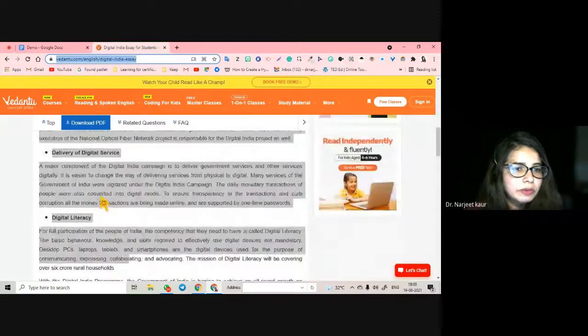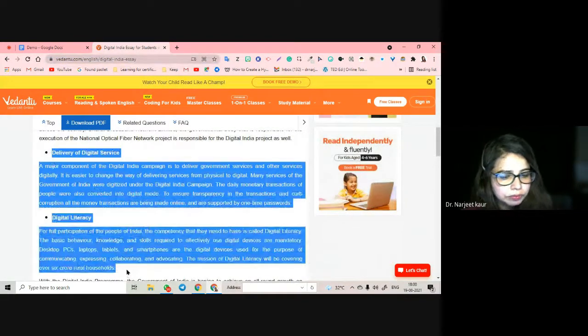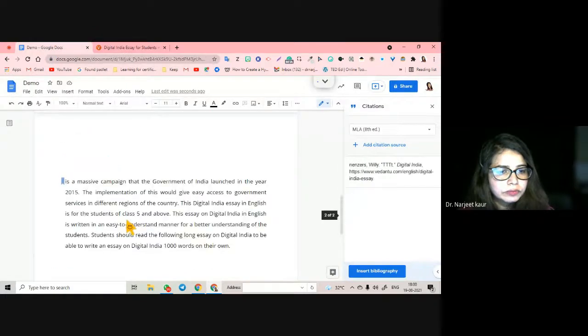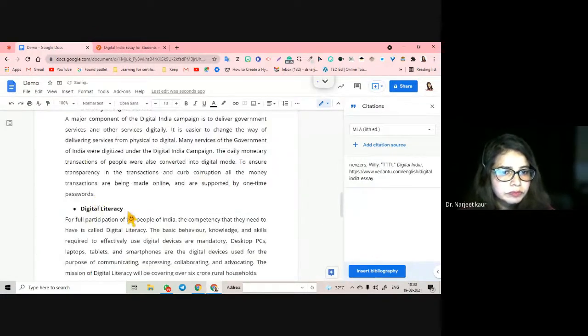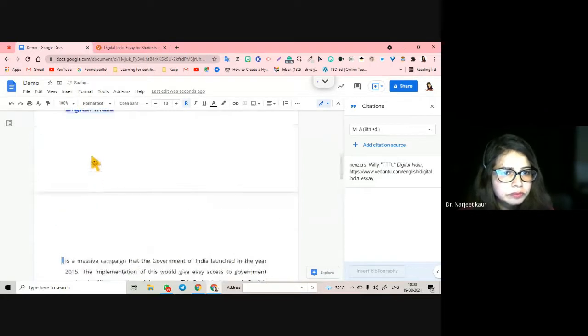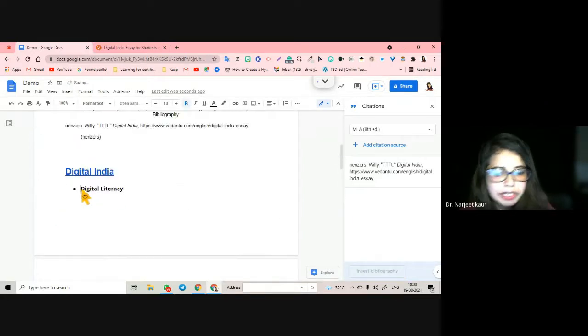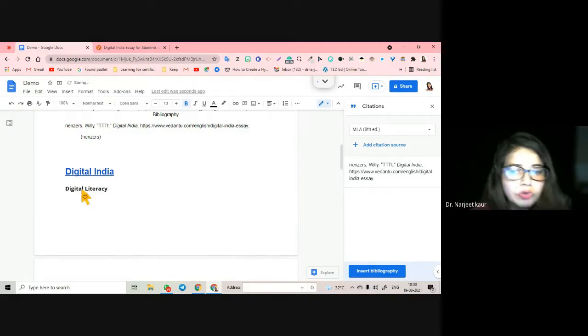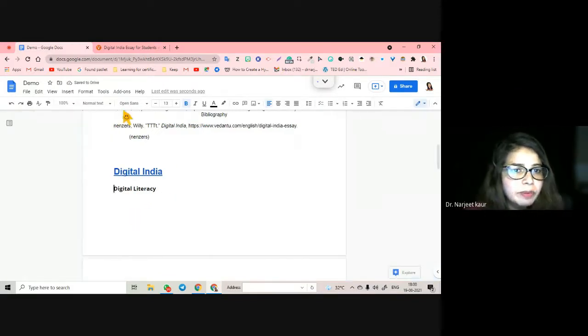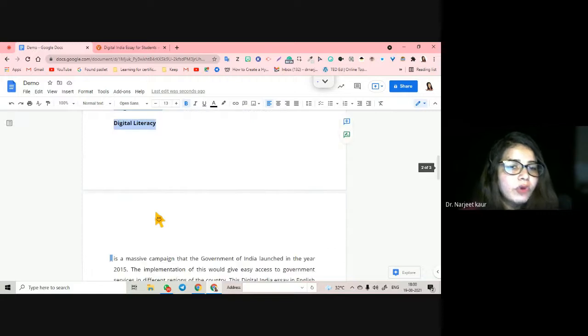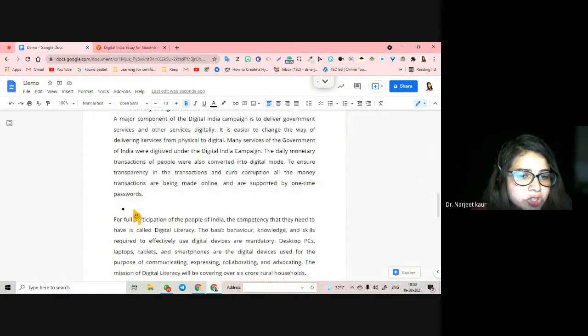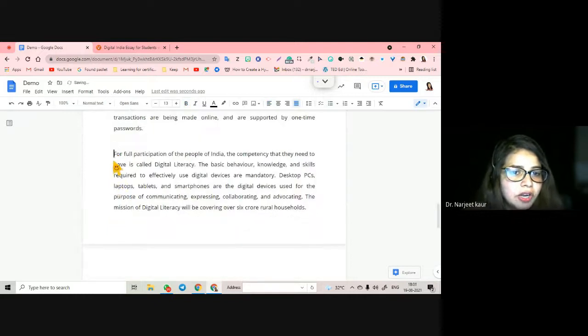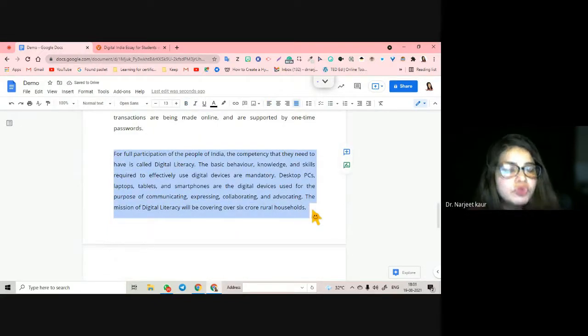Say for example, let's take something else. For example, it is digital literacy, and here you do not have to take the pains of remembering whether this is normal or heading text. Normal will also do for bookmarks. So I want when somebody clicks on digital literacy, they should reach this place, right? Now you have to select this text where you want them to reach and navigate. Click on insert, click on bookmark. The bookmark is created here, right?